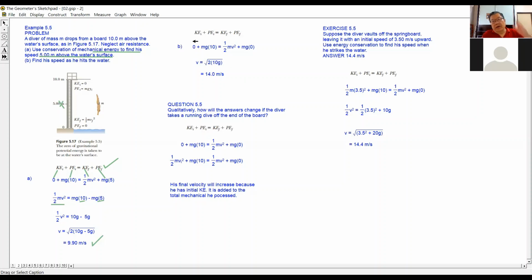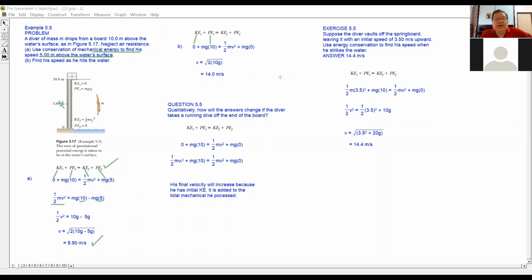Mechanical energy is referring to both the KE and the PE. Okay, so now we replace the kinetic energy and potential energy by using their respective formulas. The first one will be the kinetic energy. When he is at the top, on the platform, the velocity is 0, so the initial kinetic energy is 0. When he is at the top, the potential energy is mgy. In this case, y is 10 meters.